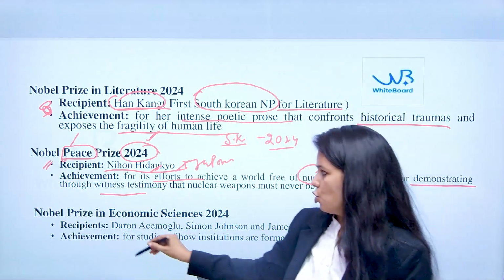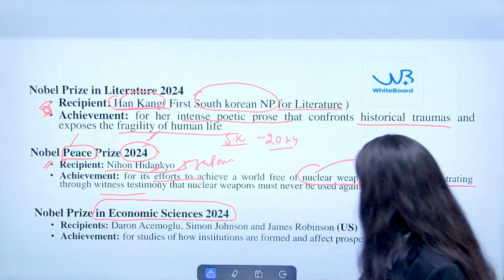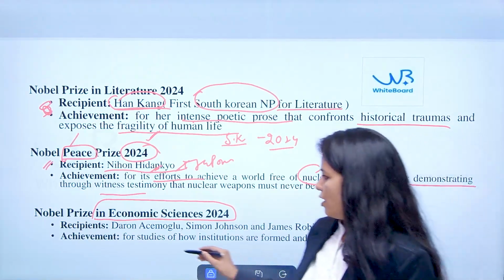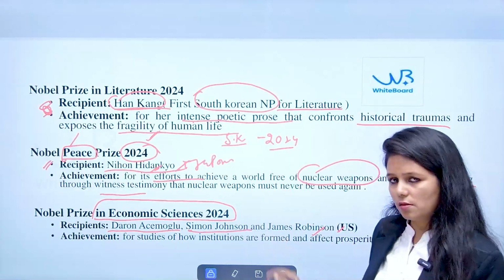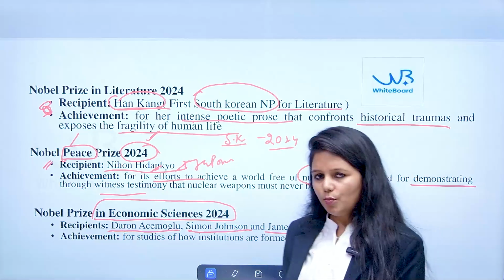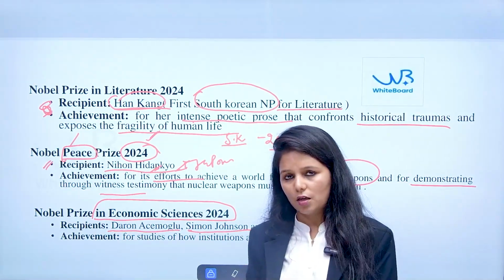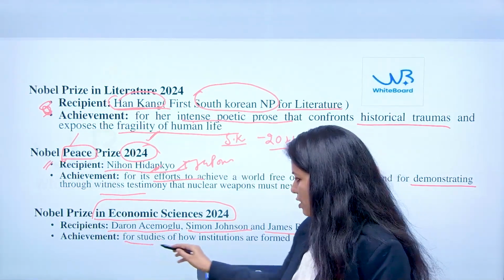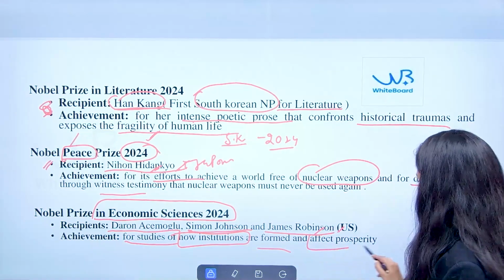The last one is the Nobel Prize in Economic Sciences 2024. This is given to 3 individuals, and everyone is from the US. One is Daron Acemoglu, the second is Simon Johnson, and the third is James Robinson. Their achievement is for studies related to how institutions are formed and their effect on prosperity.